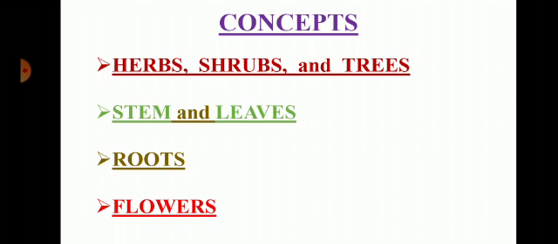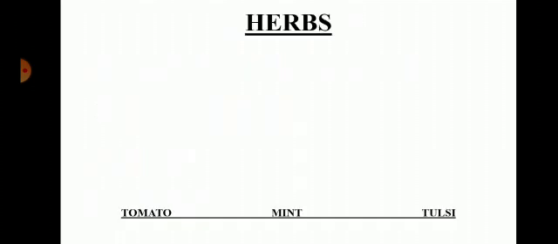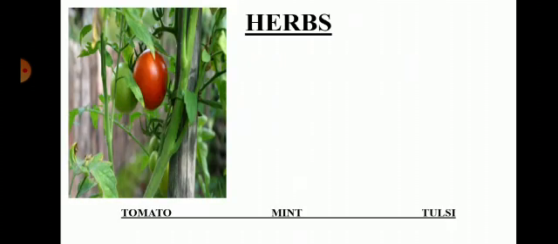Then another grouping is on the basis of the size of the plant. The first one is herb, the second one is shrub, and the third one is trees.